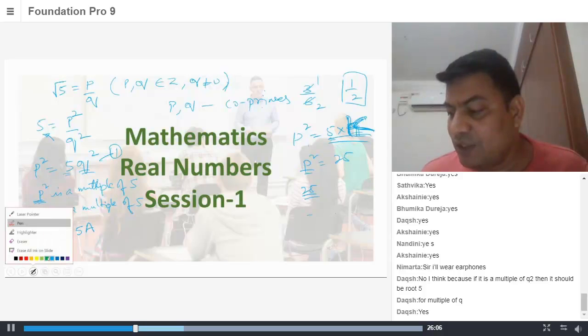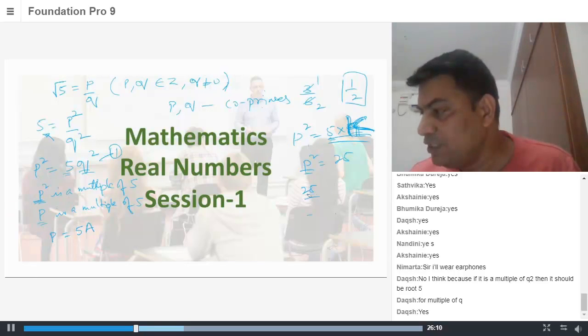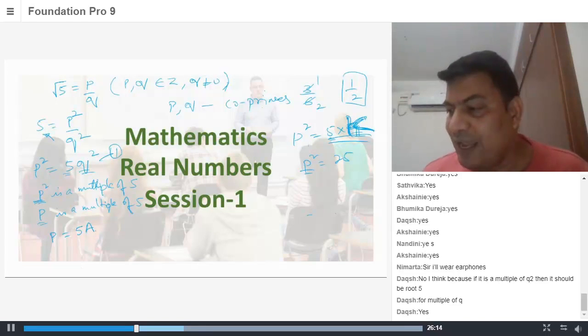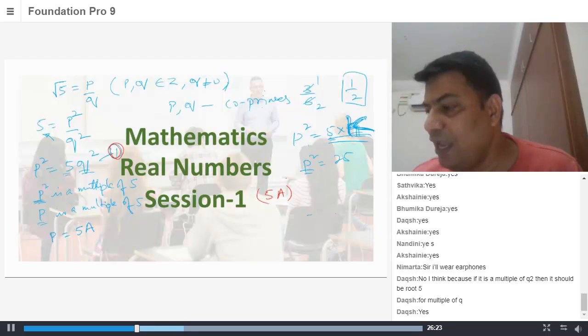Let me change the color so that you can follow from here. Now, if I put p is equal to 5a in the first equation, let's see what happens. 5a whole square is equal to 5q square.